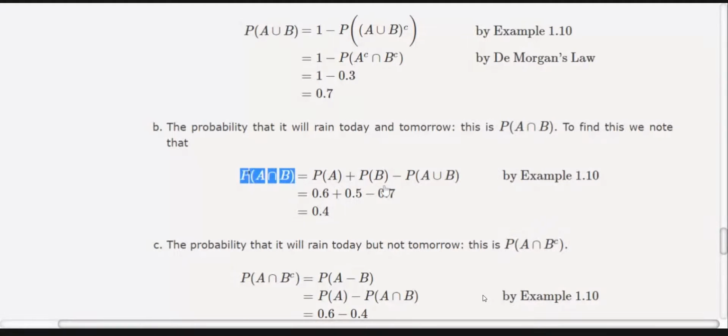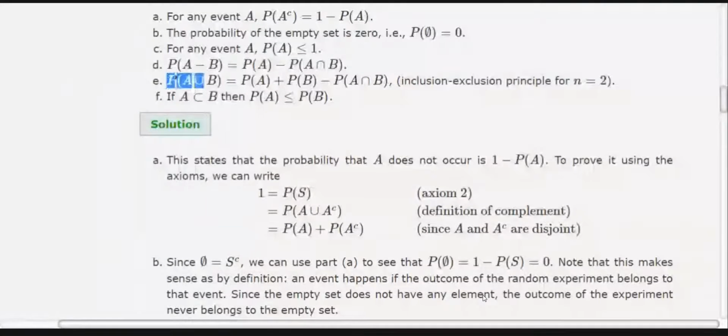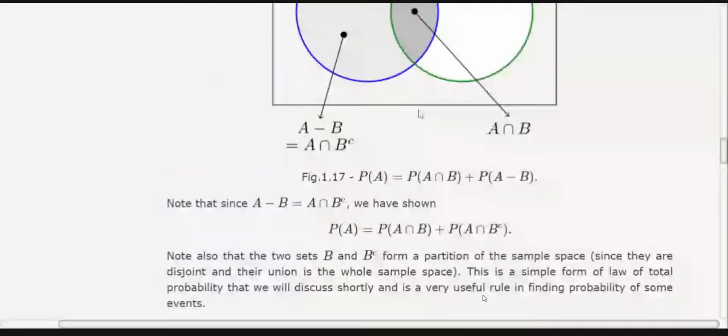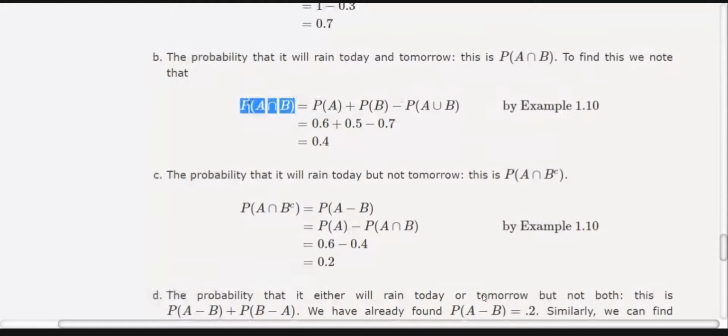This result we have already proved for union in earlier classes: the probability of A union B is equal to the probability of A plus the probability of B minus the probability of A intersection B. I will take this to the left-hand side and this to the right-hand side, and I get the probability of A intersection B equals the probability of A plus the probability of B minus the probability of A union B.